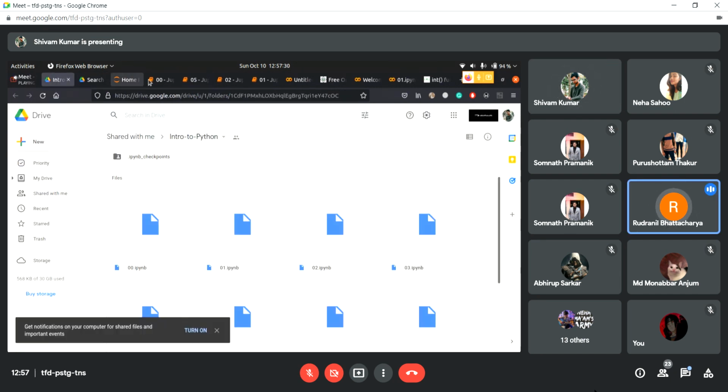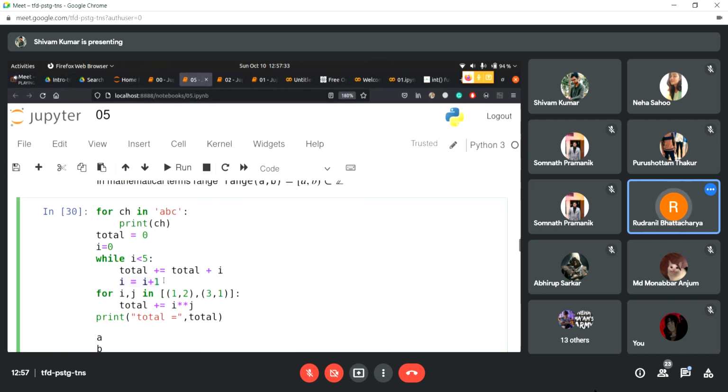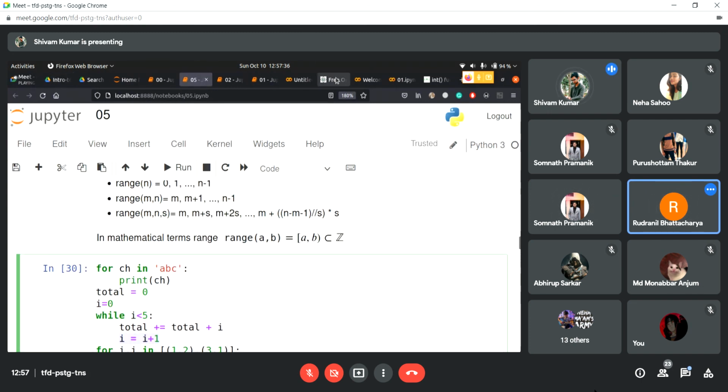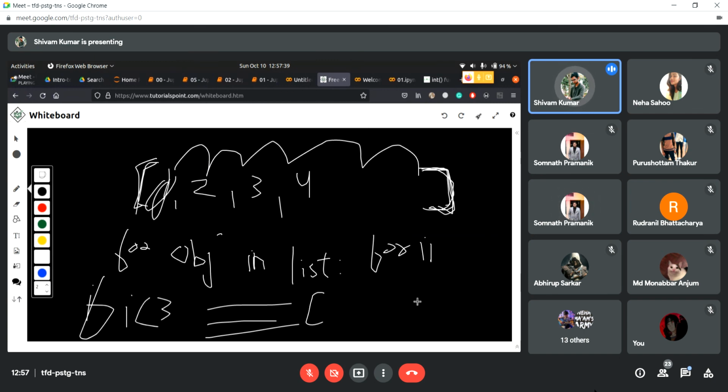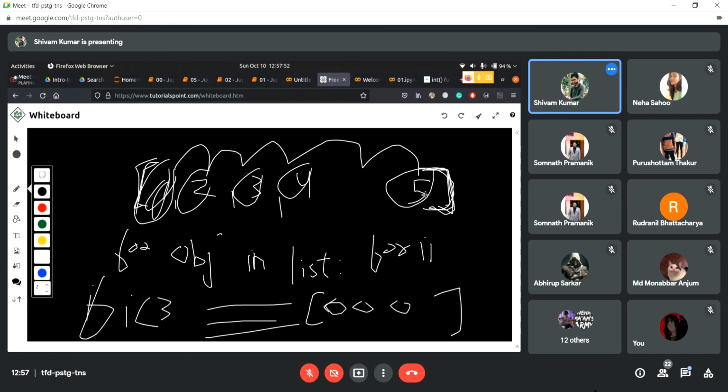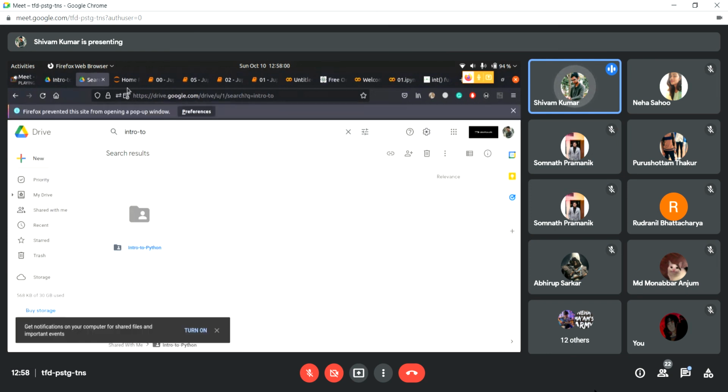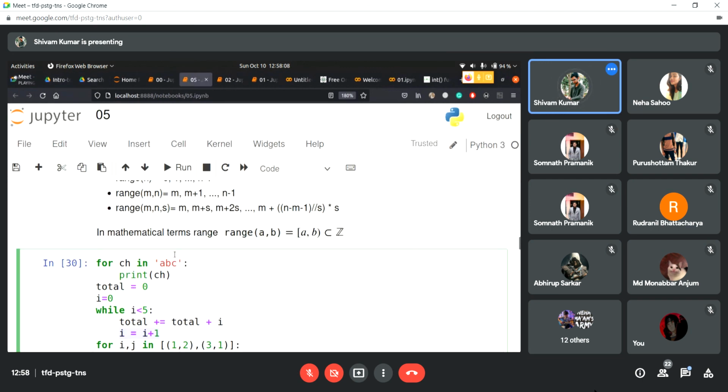And in for loop it does not check? Yes, in for loop also it will check, but what it is checking is if the object exists inside the list. So we have 1, 2, 3, 4, right? It will check if there's an object inside, and then it will execute. Suppose it reaches the last element. Now it doesn't have any object beyond this, right? So it will come out of the loop. So both the loops will check something. Without checking, you can build a loop, but it's just a way of how it is happening. In for loop, we are iterating through a list, and in while loop, we are checking a condition. That's the only difference, right?